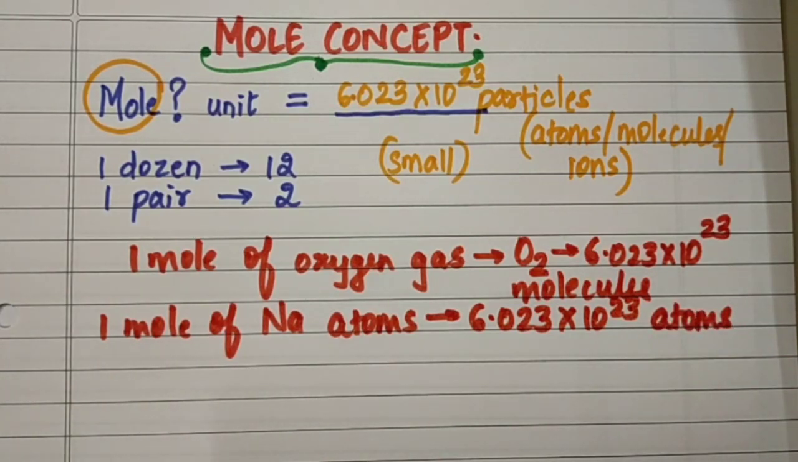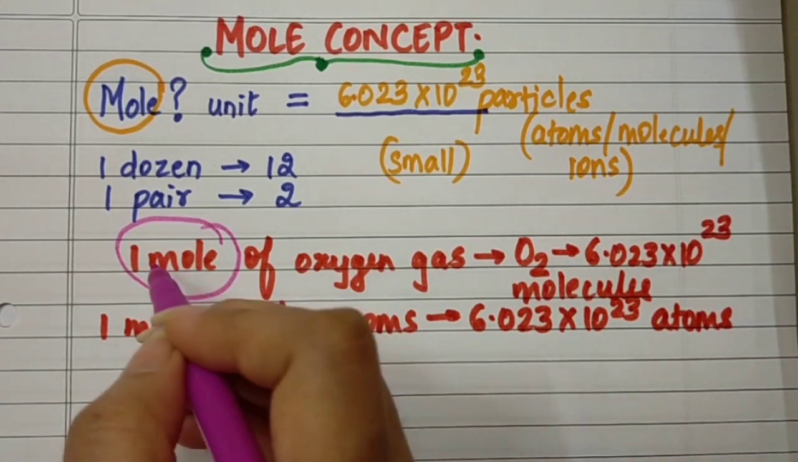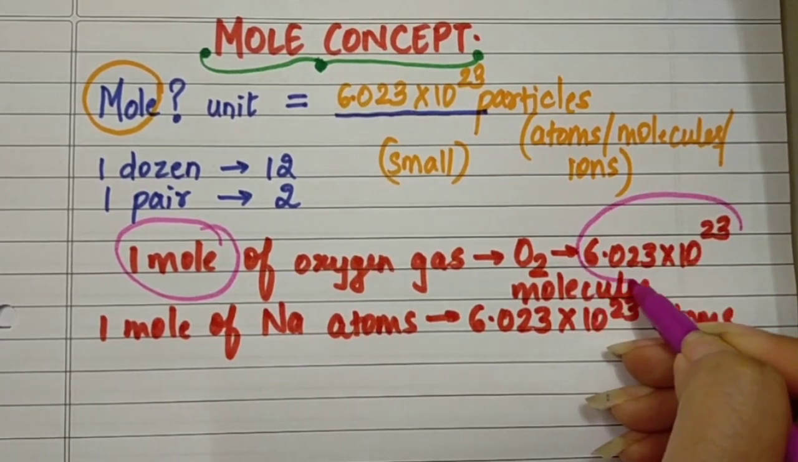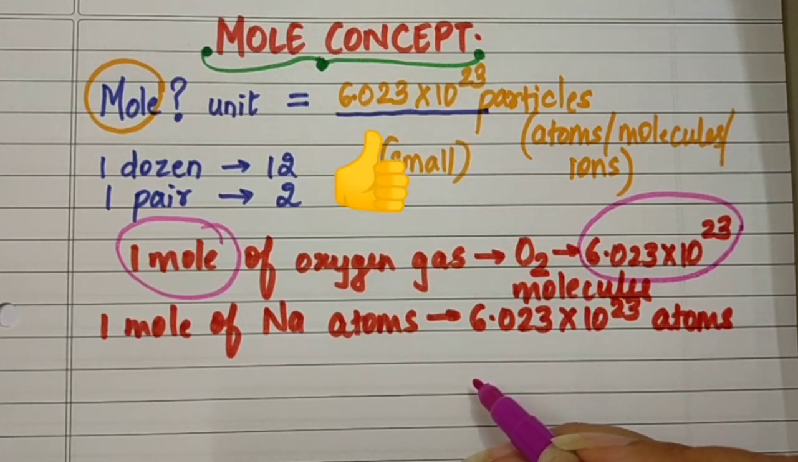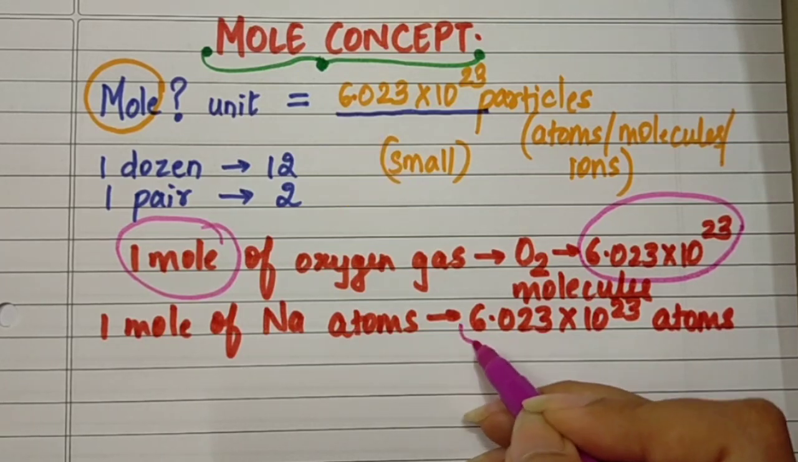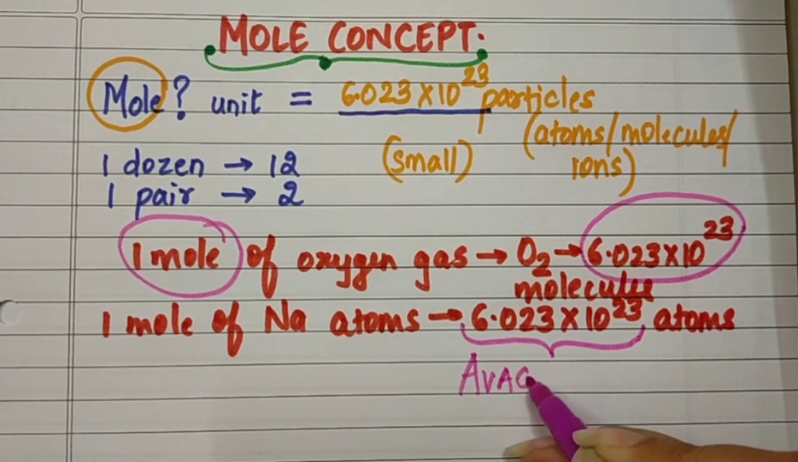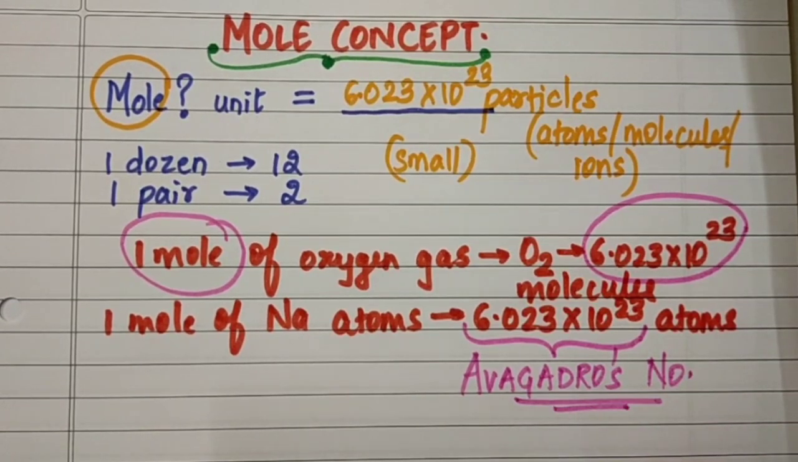Okay, so students, whenever you will come across the word 1 mole, it will be nothing but 6.023 into 10 raised to 23. ये आपको याद रखना है. And this number is called as the Avogadro's number. तो 1 मोल जो है 6.023 into 10 raised to 23, it is called as the Avogadro's number.